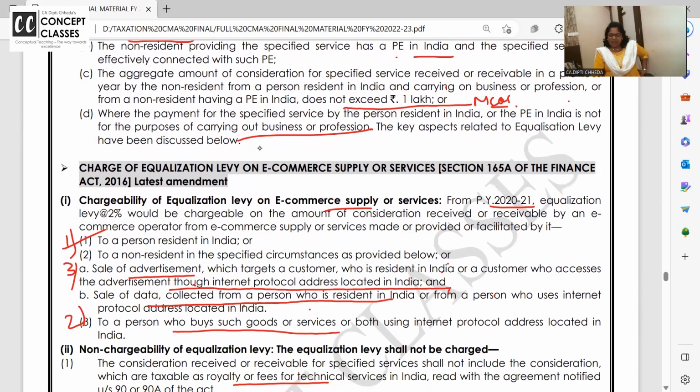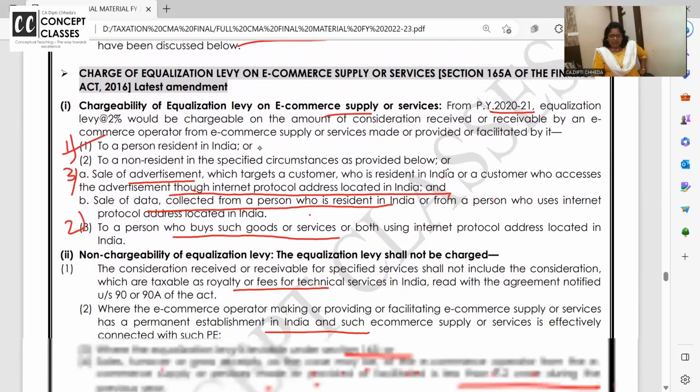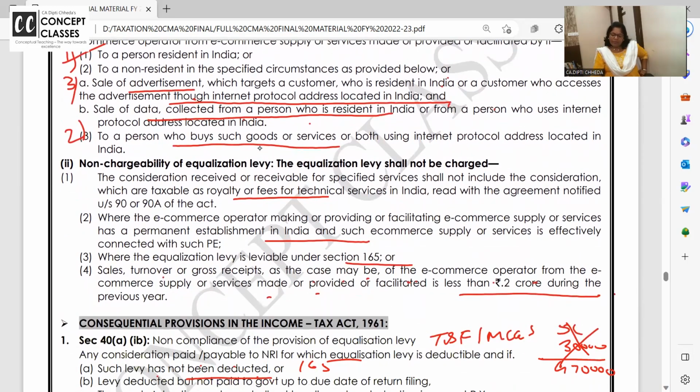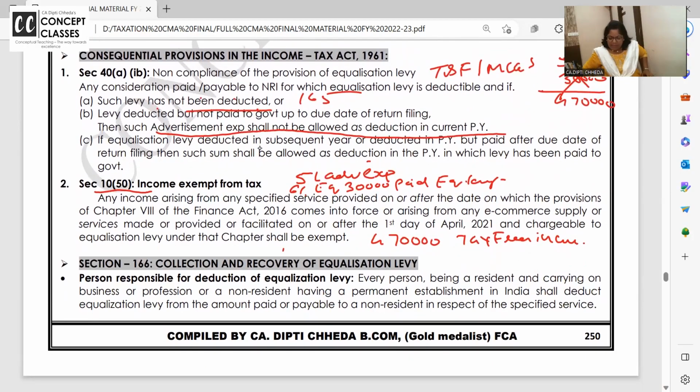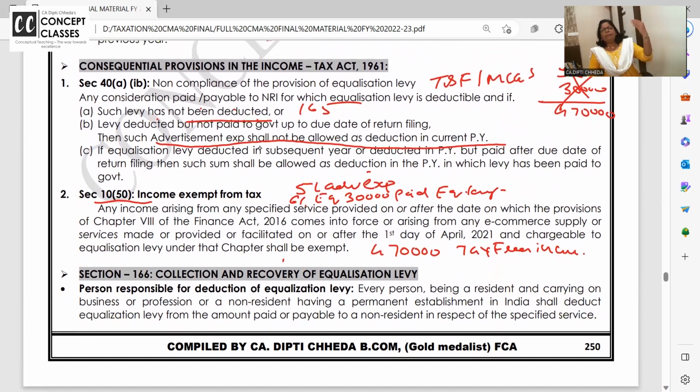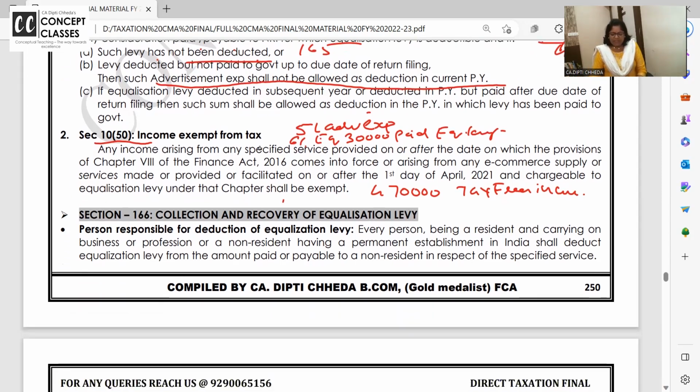Or this is for sale of goods or rendering of services and all. When these two are not applicable, that we did. So while we make the payment, that payment will be allowed only if you deduct equalization levy, and after deducting, whatever the recipient non-resident is receiving from India, it is exempt under 10(50).